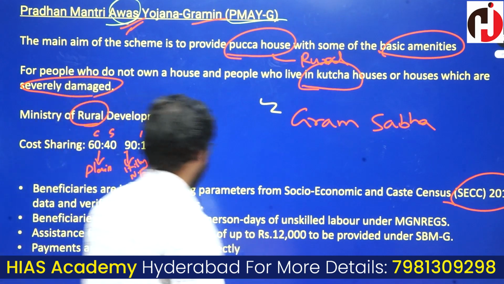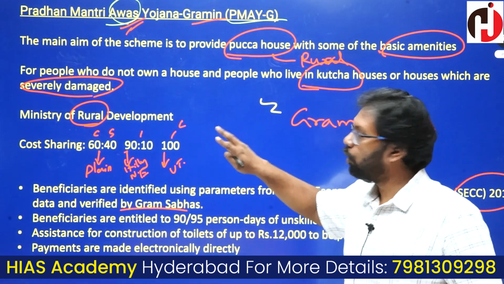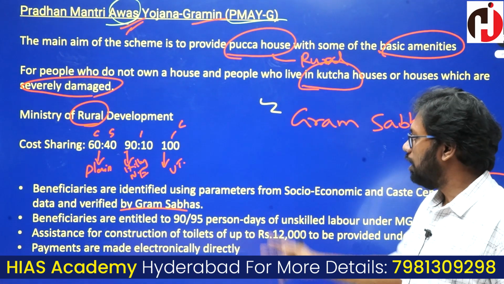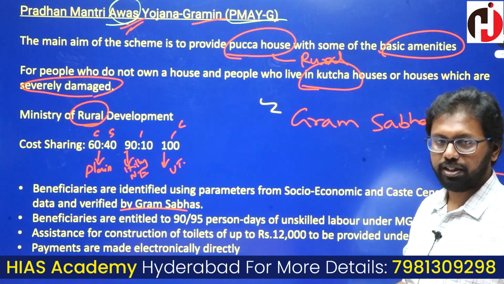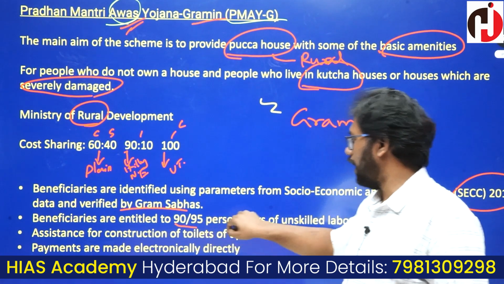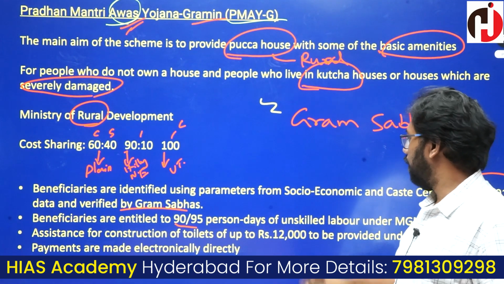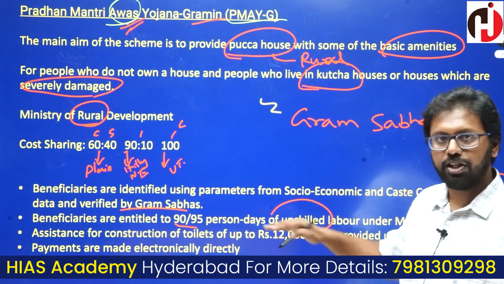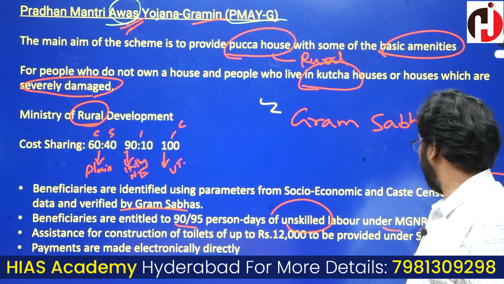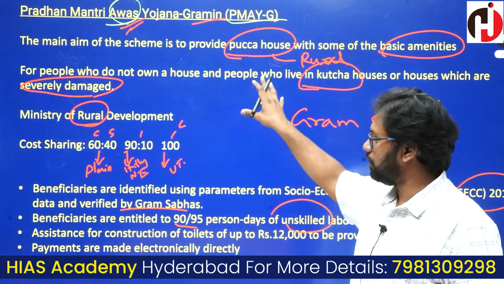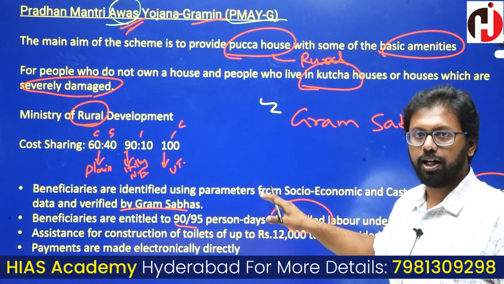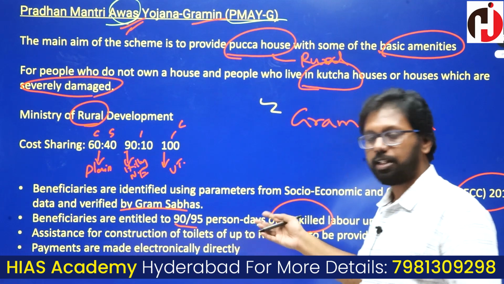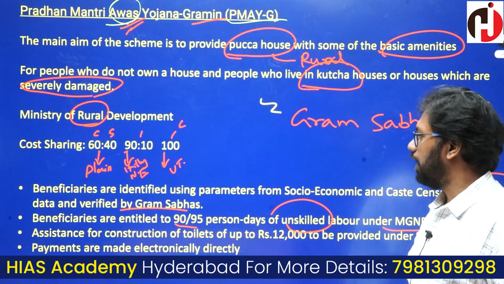This must be verified by Gram Sabha, and those households who are eligible for Pradhan Mantri Awas Yojana Gramin will get certain entitlements. One of those entitlements is 90 to 95 percentage of unskilled labor, given under the Manrega scheme. These eligible households are entitled to 90 to 95 percentage of unskilled labor under Manrega.